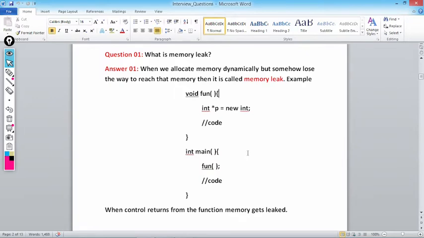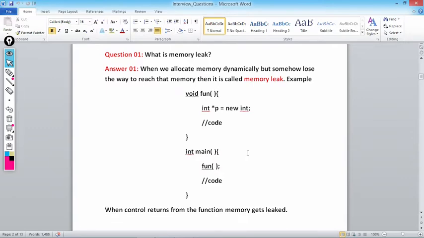Because p is a local variable of the fun function. As the control goes out of scope, the p variable will die, meaning the p pointer will die. p was holding the address of a dynamic memory allocation made with new int, so we will not be able to access that memory at any cost.